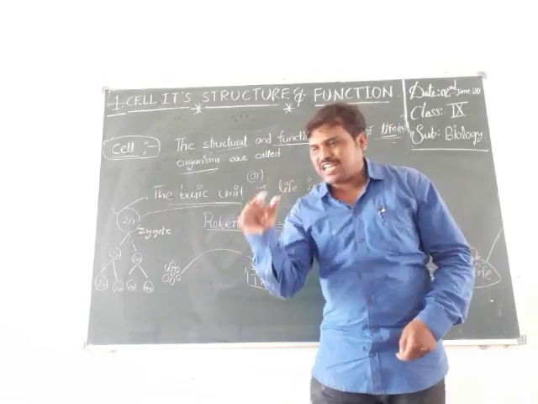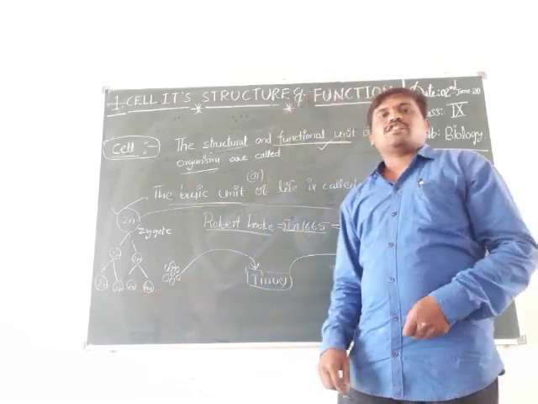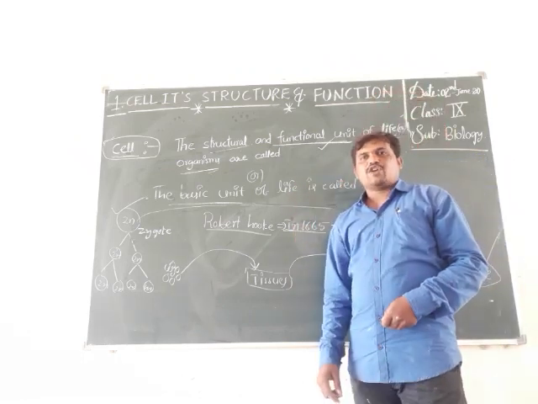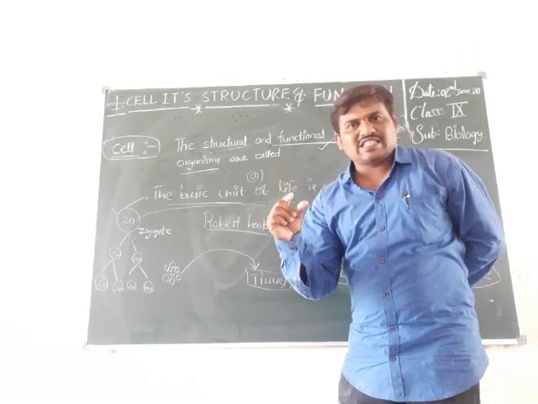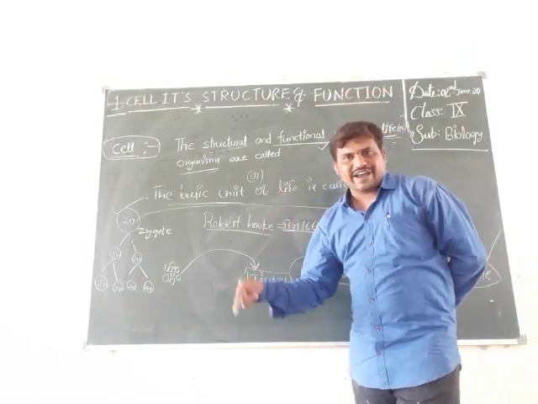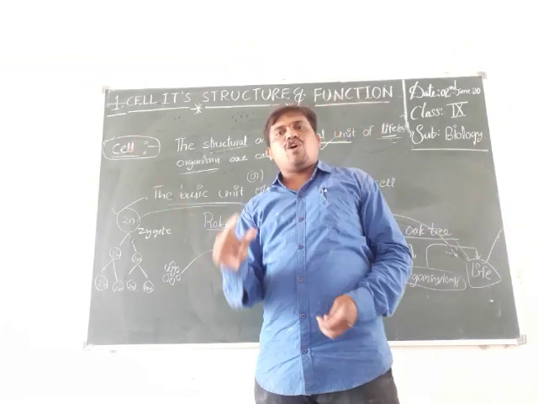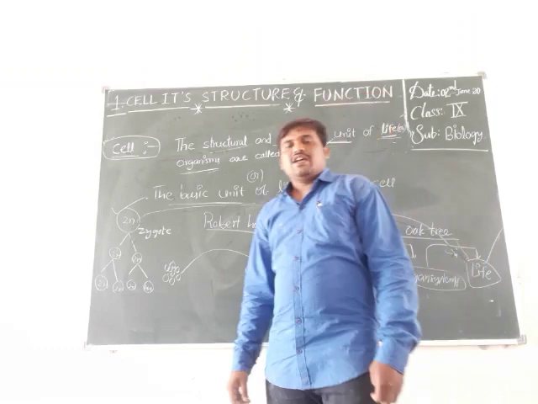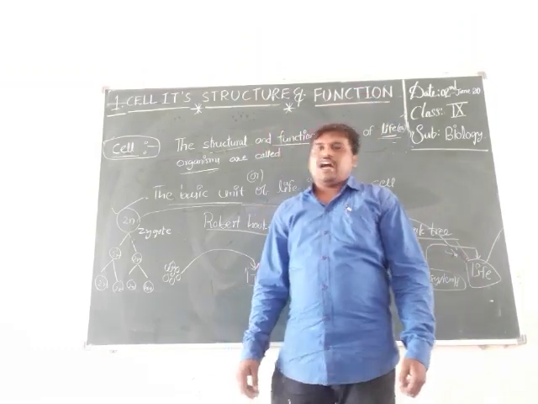What is the smallest cell on the earth? The smallest cell is the bacteria cell, mycoplasma. The biggest cell is the egg of an ostrich.